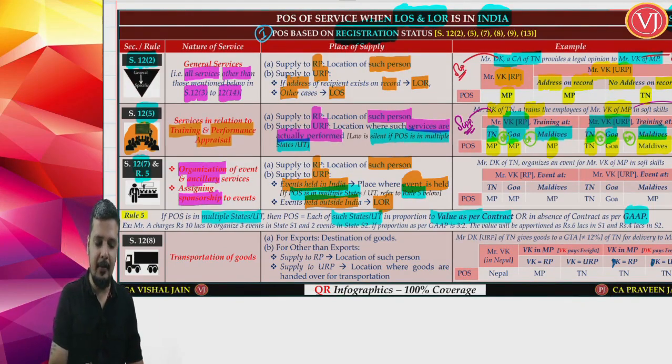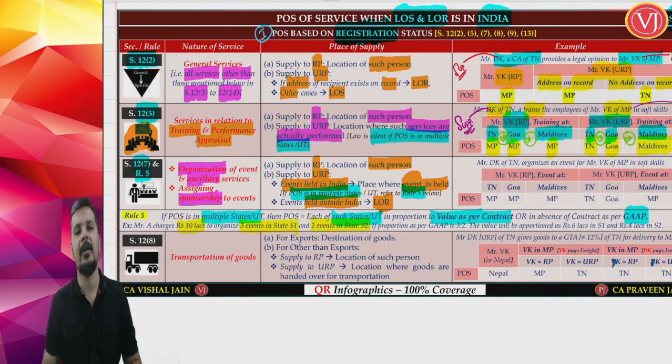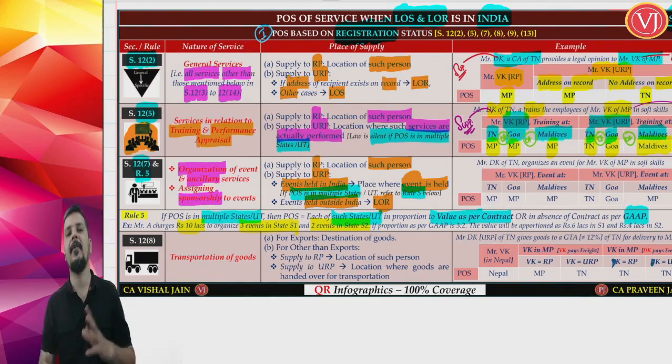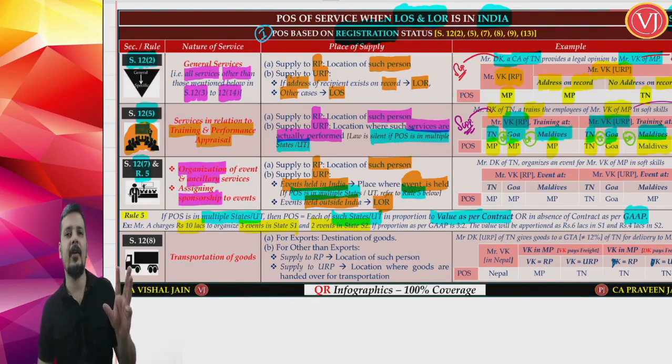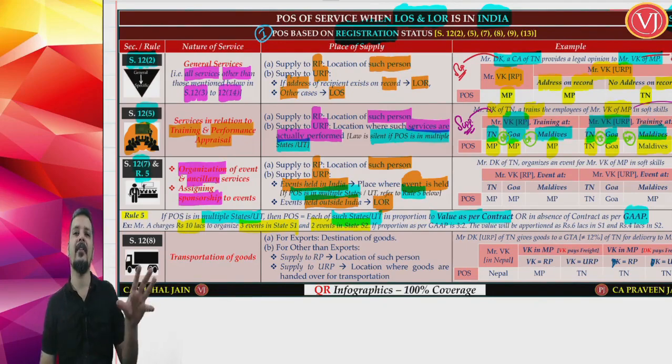Now let us see this example. Supposing Mr. A charges 10 lakhs for organizing 3 events in state 1 and 2 events in state 2. Totally 5 events are there. For total 5 events, he is charging 10 lakhs. He is telling that 3 events will be there in state 1 and he has to perform in 2 events in state 2. Now, if the value as per contract is bifurcated for both these states, no issues. If contract is very clear that say 7 lakhs is for state 1 and 3 lakhs is for state 2, go with 7 lakhs, 3 lakhs.